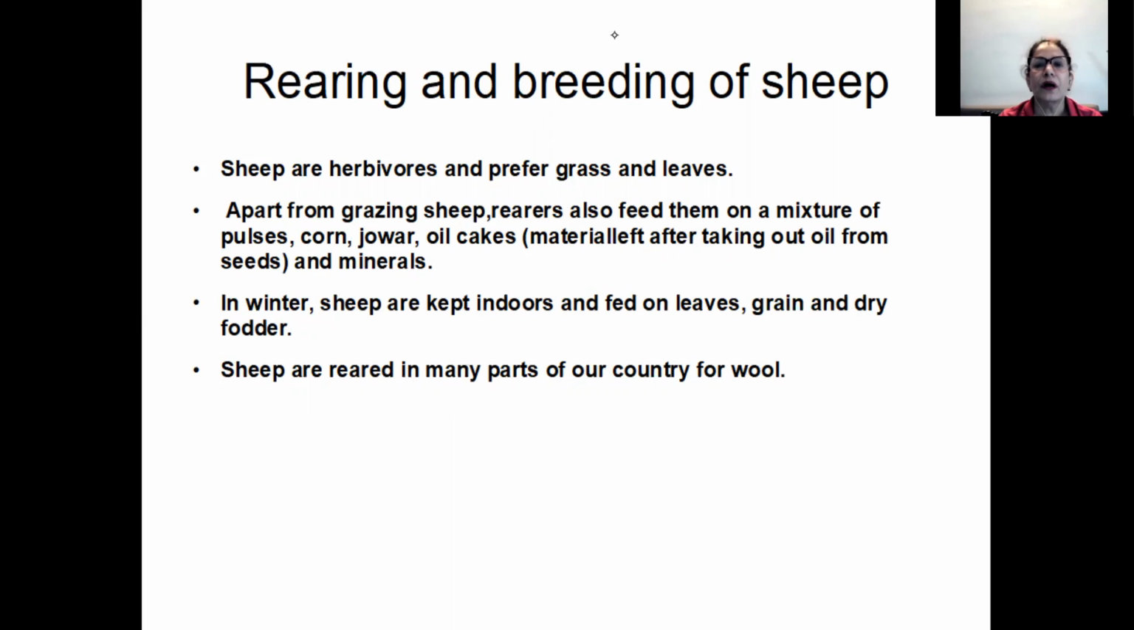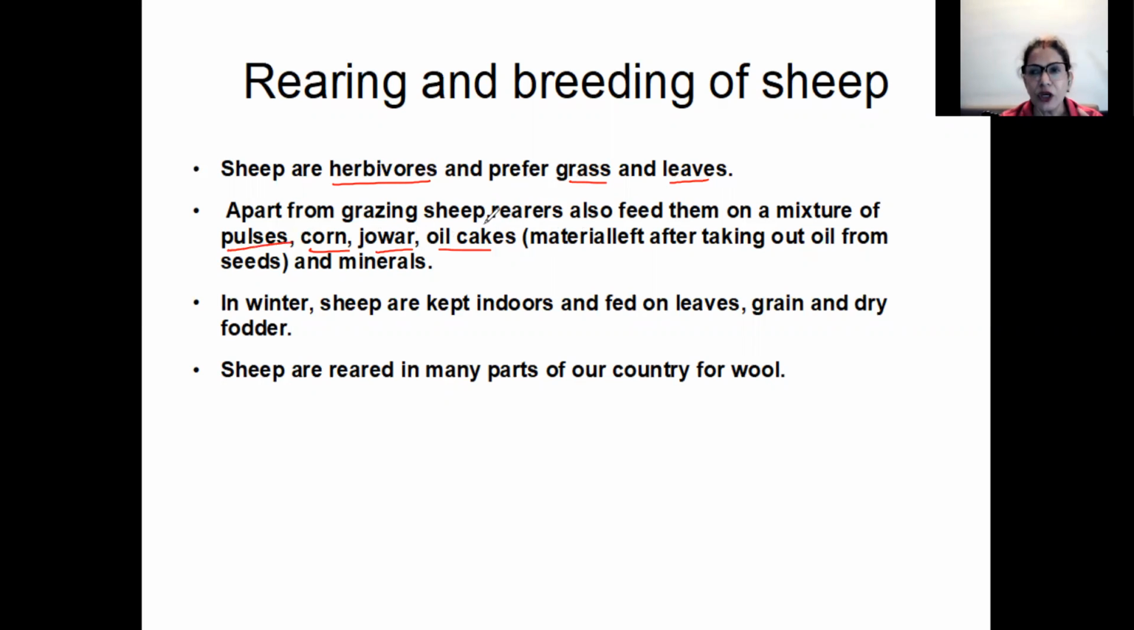Now, rearing and breeding of sheep. Sheep are herbivorous. What is herbivorous? Animals which eat only plants. They are not meat eating. So sheep are herbivores and they prefer grass and leaves. That is their diet. Apart from grazing, rearers also feed them on a mixture of pulses, corn, jowar, and oil cakes.